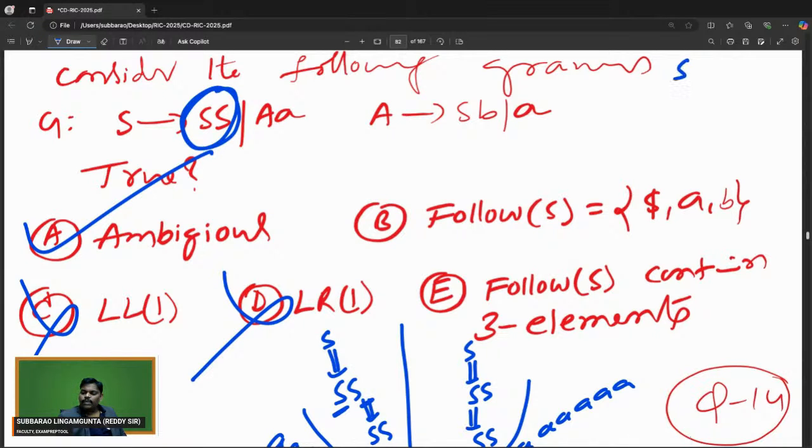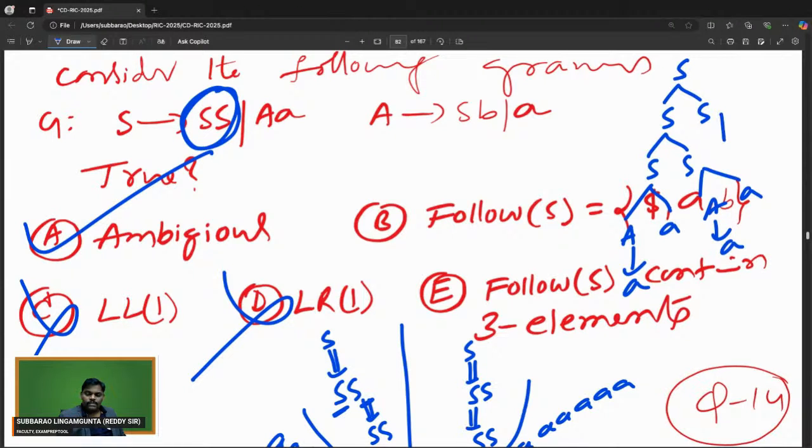S replaced by SS. Here I think 3 S are there. This S replaced by AA, this A by a, this S replaced by AA, this A by a, this S replaced by AA, this A by a. So 6 a's are possible. This is one way. One more way.